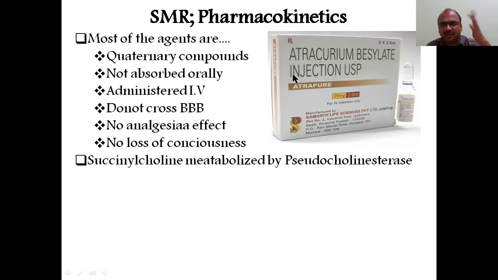For your easy remembering, I have shown atracurium besylate injection USP. It is an injection available as a neuromuscular blocker. Doctors give this so that muscles will be relaxed and they can do a successful surgery. All these are administered through IV only. They do not cross the blood-brain barrier also.